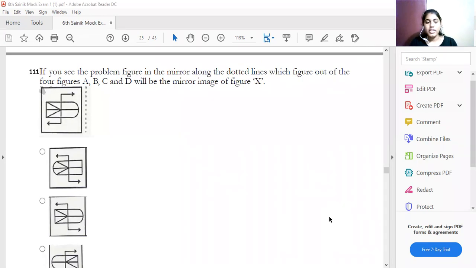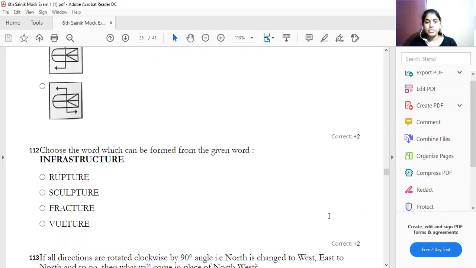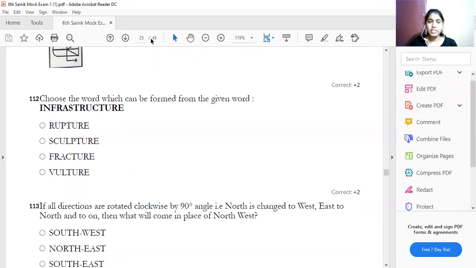The next question: choose the word which can be formed from the given word. So we have to form one word. See, choose the word which can be formed from the word. Here you may think you can form sculpture. Can you find sculpture?